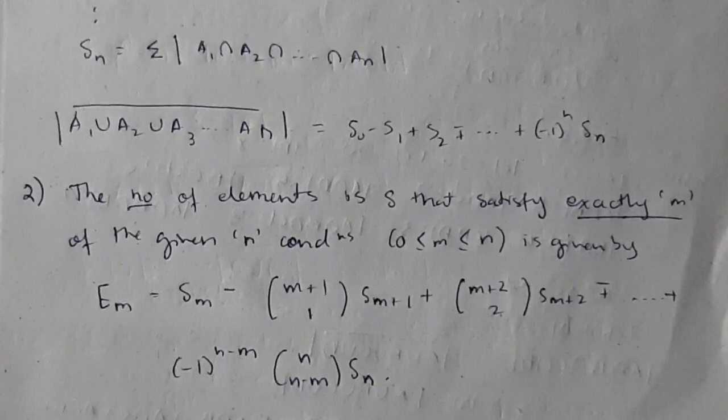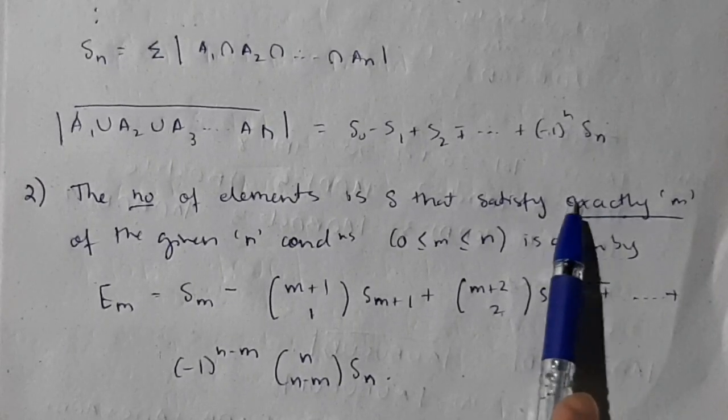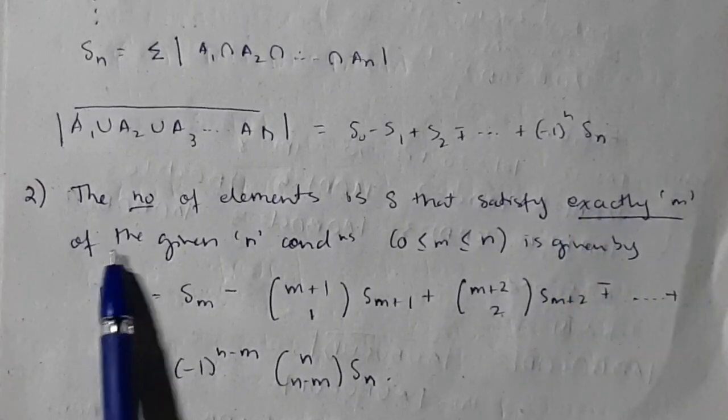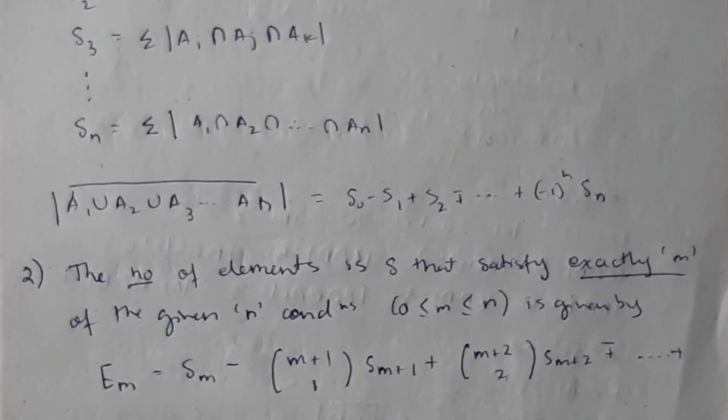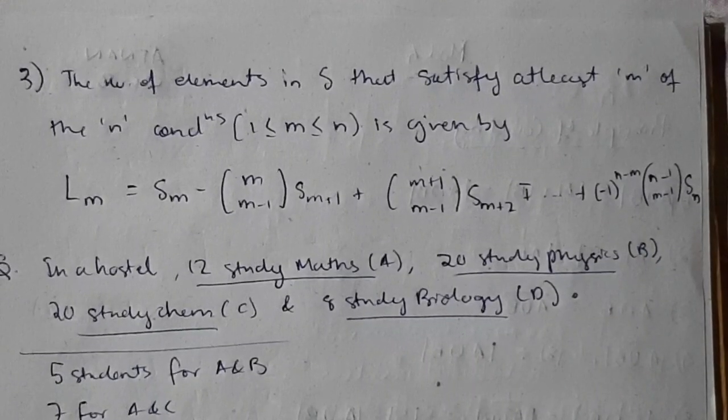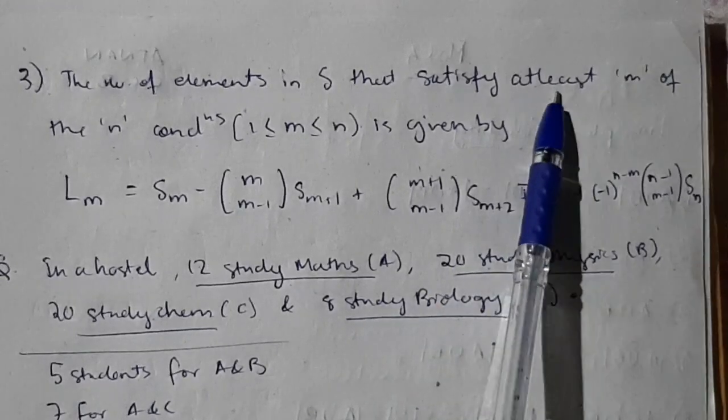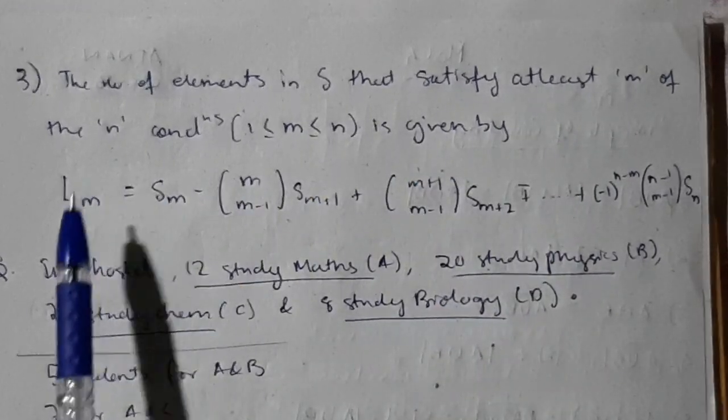Okay, see, first thing you need to see, remember two things. If they ask exactly m of the given n conditions, first one is exactly, and the second one you need to see is at least. Okay, first one was exactly and second is at least. Okay, these are the formulas.